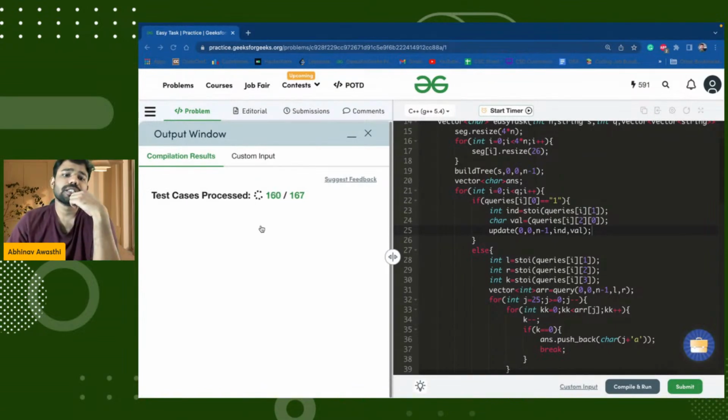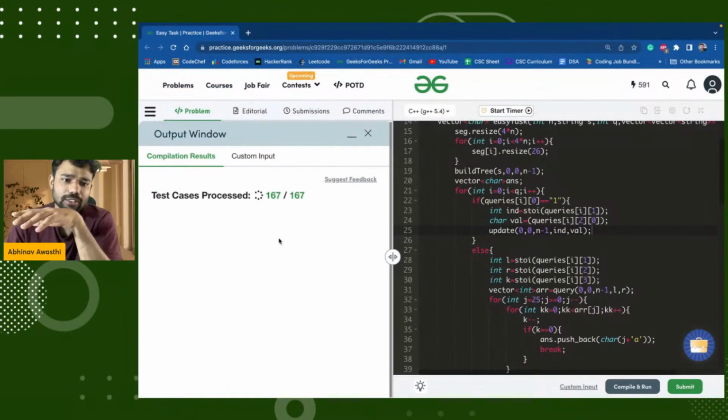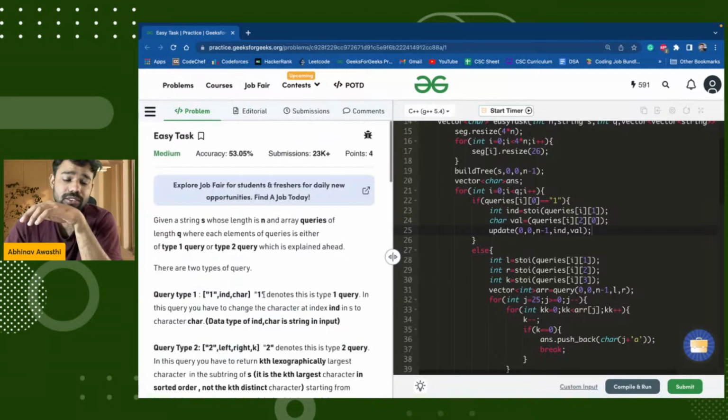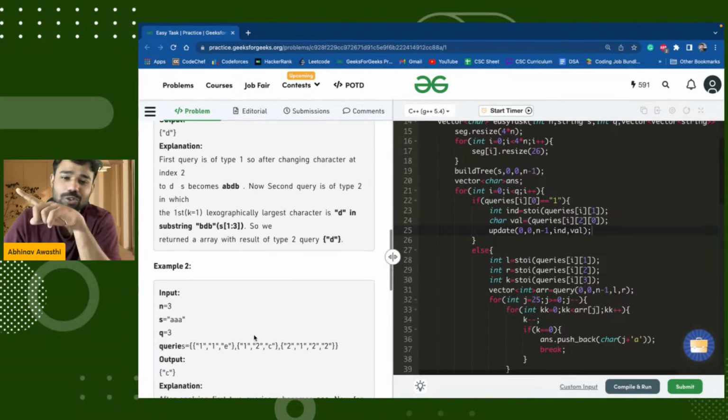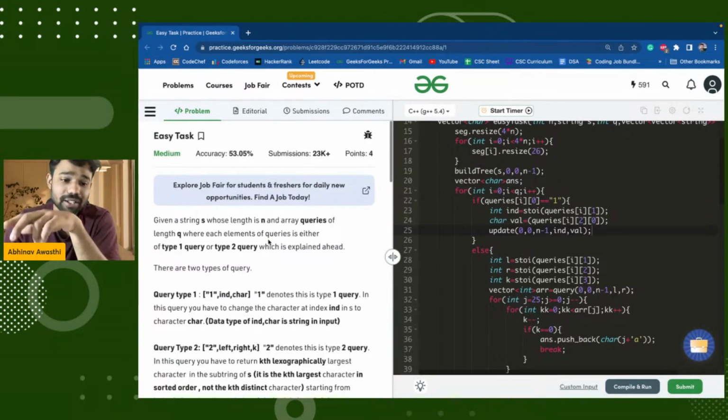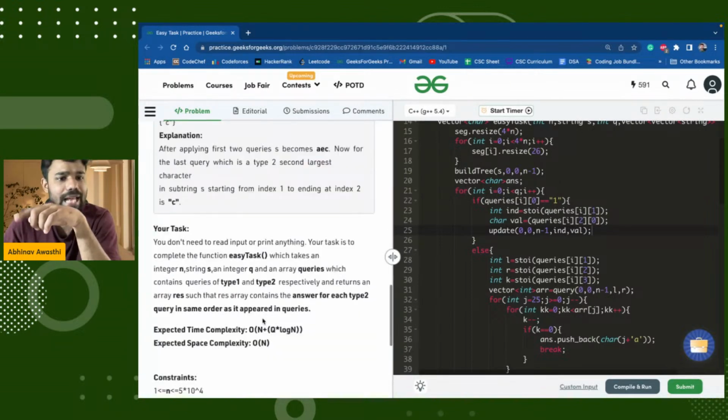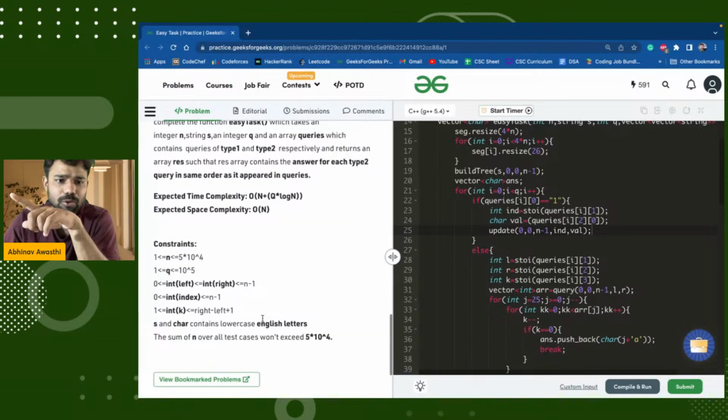Yeah. So you can see that all test cases are passed. So guys, this is a very basic, direct problem of segment tree. It took us half an hour to do this problem. It was a really hard problem, not medium, a hard problem for a beginner. The time complexity is exactly the same as what is written here, because there are q queries and every query in segment tree takes log of n time, and for building the segment tree, it takes order of n.